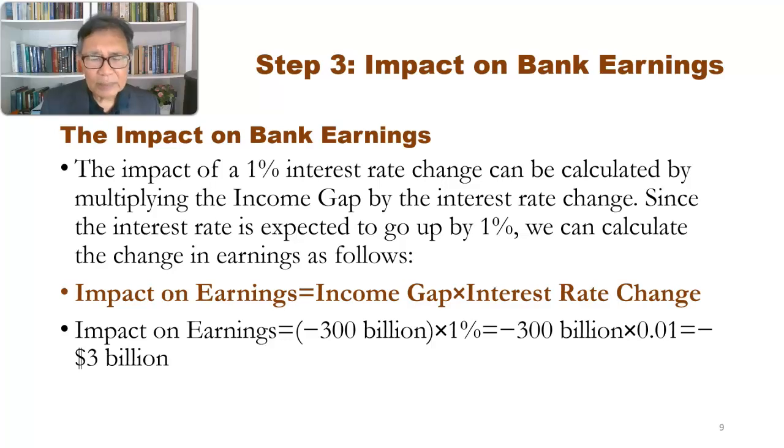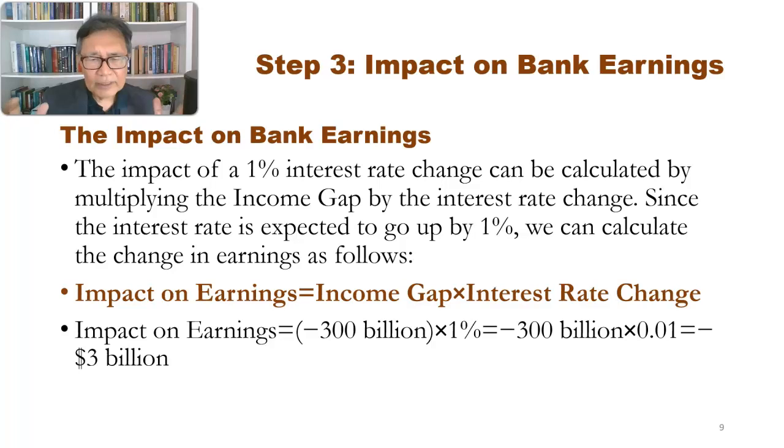So when the interest rate goes up by 1%, the OPR will go up by 1%, and it will affect both Islamic banks and conventional banks, because Islamic banks use the benchmark rate, that is the OPR, to price their products. And when we see here, the impact on earning will be minus 300 billion multiplied by the 1%. So the negative income gap of 300 billion multiplied by a 1% increase in interest rate will give a negative 3 billion.